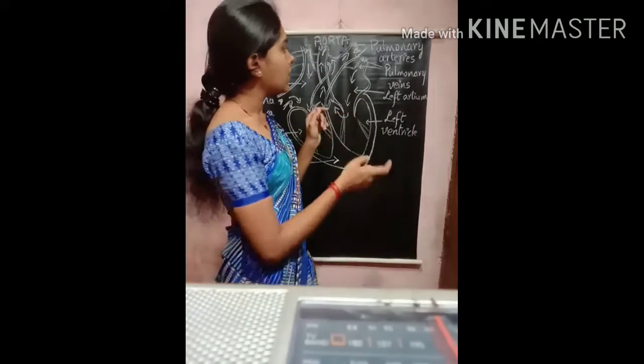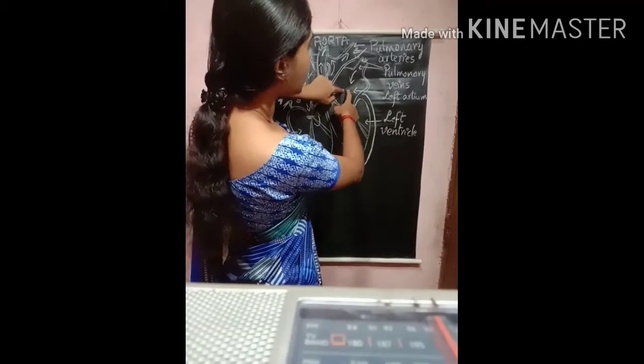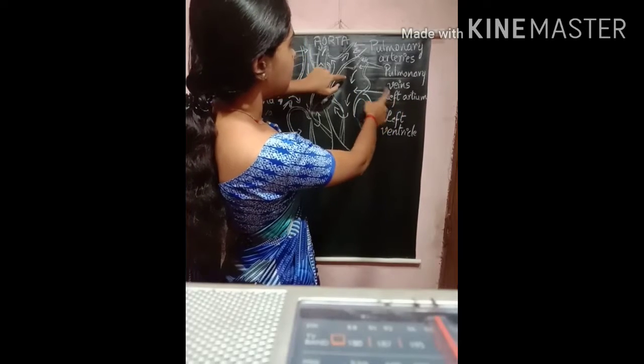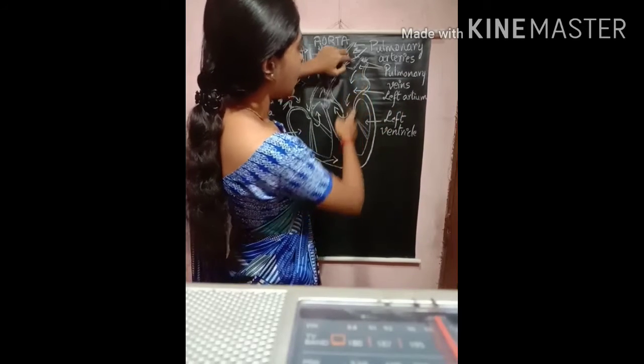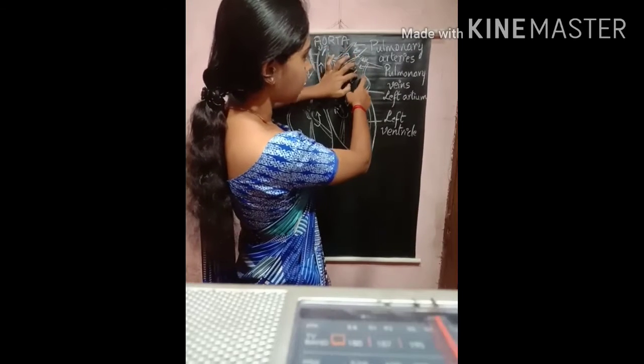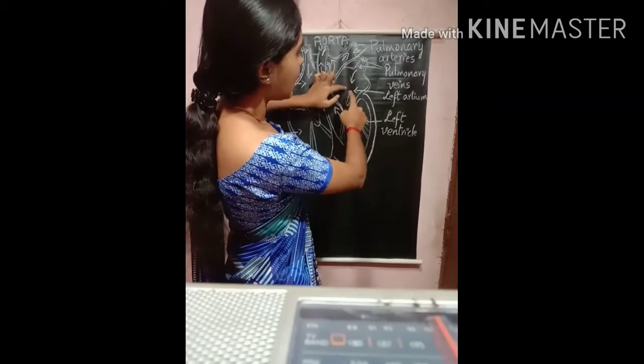Okay, in the first step, the blood enters into the left atrium through the pulmonary veins. This is a thin wall. The wall of these pulmonary veins is thin. It enters through the left atrium.